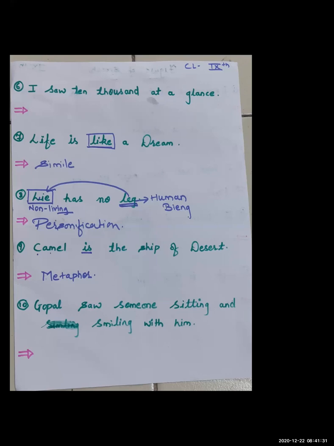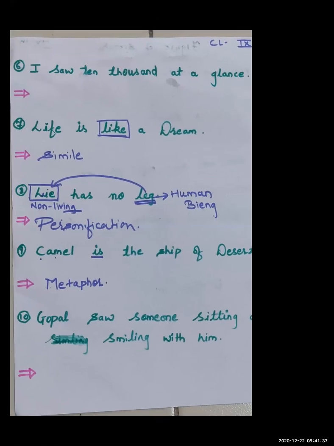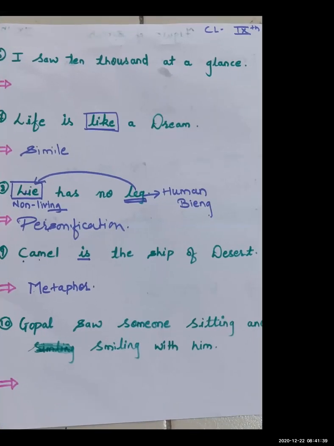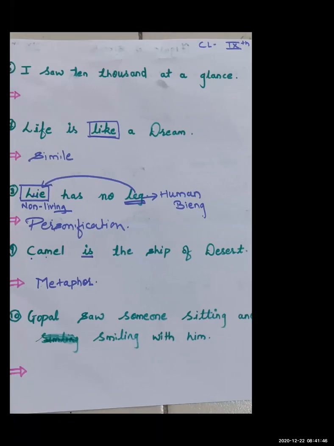Two things are there to compare in the ninth sentence also. See, camel is the ship of desert. Camel is one thing and desert is one thing. But the first thing is directly said to be the second one. So we are telling that camel is directly the ship of desert, but it is not actually the ship of desert.